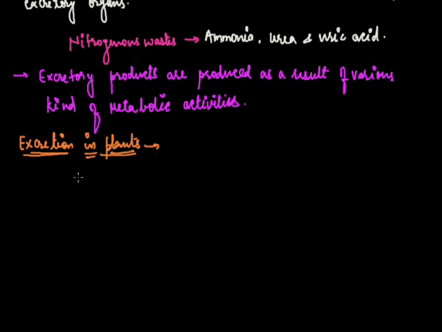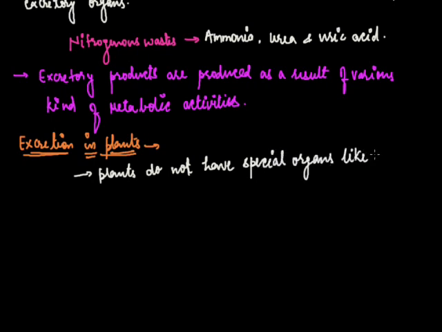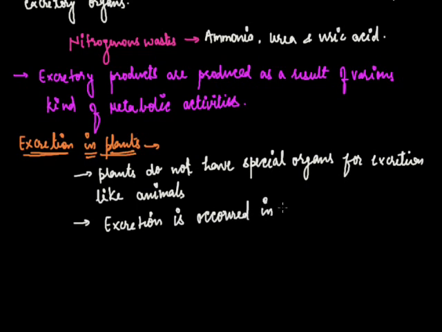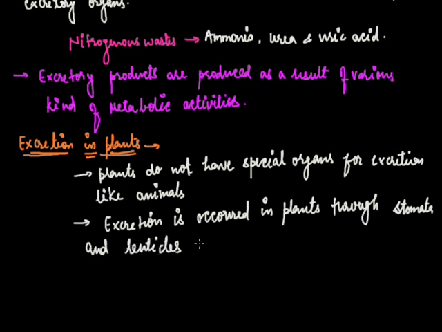So plants do not have special organs for excretion, but excretion occurs in plants through stomata or lenticels by the diffusion process.